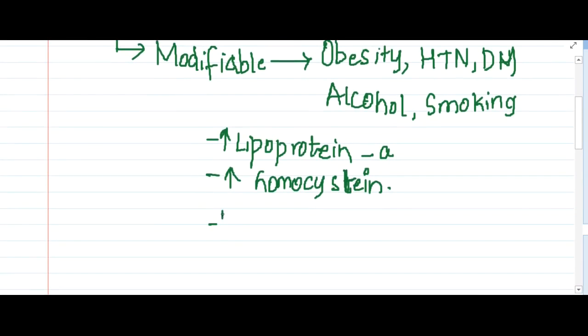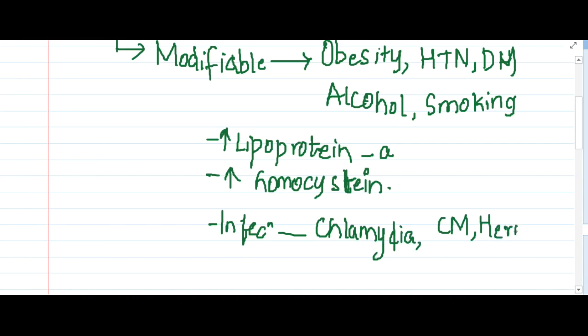And some infections, especially infections like chlamydia, cytomegalovirus, and infections like herpes, all these are associated with atherosclerosis.